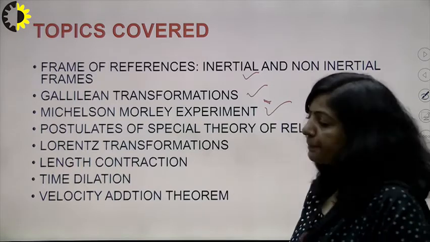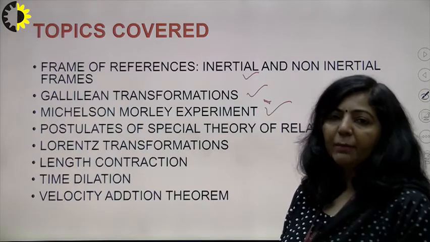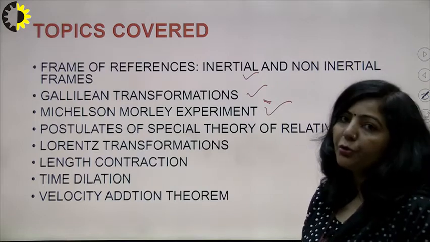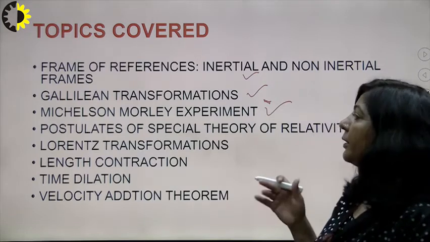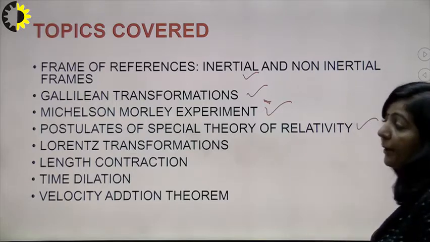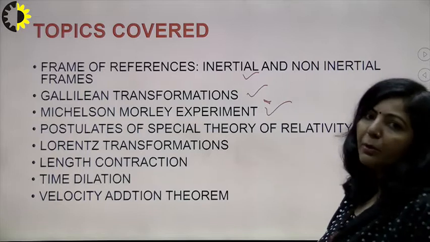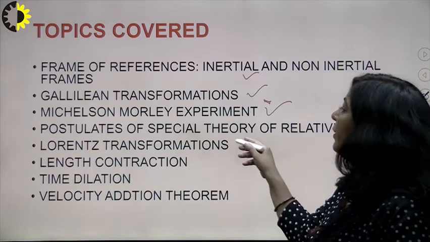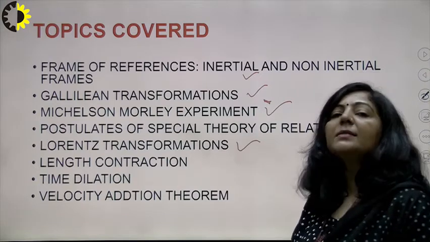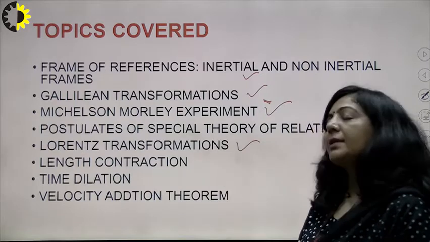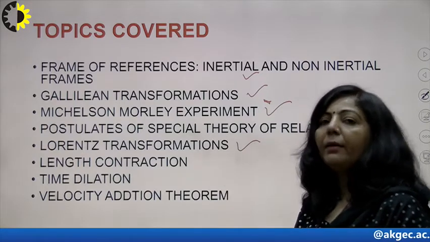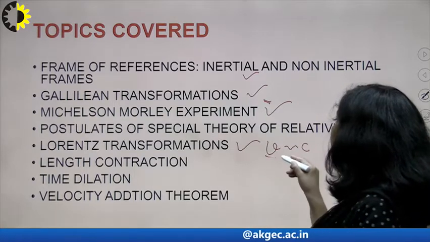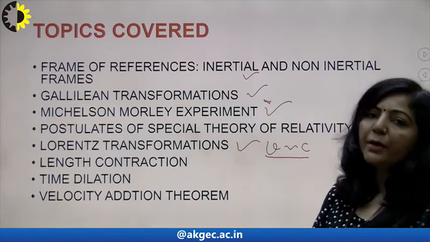After the failure of the Michelson-Morley experiment, the new theory of relativity, that is the special theory of relativity, originated, and from there we have the postulates of the special theory of relativity. One is the principle of equivalence and the other is the principle of constancy of the speed of light. Using those postulates, we derived again a set of 4 equations, the Lorentz equations, applicable in relativistic mechanics. That is, when the velocity of a moving object is comparable to c, you have a new set of 4 equations.